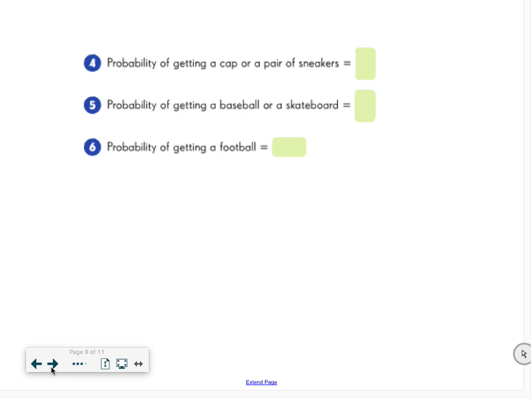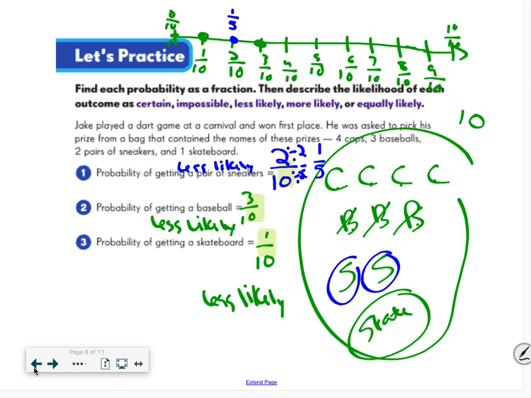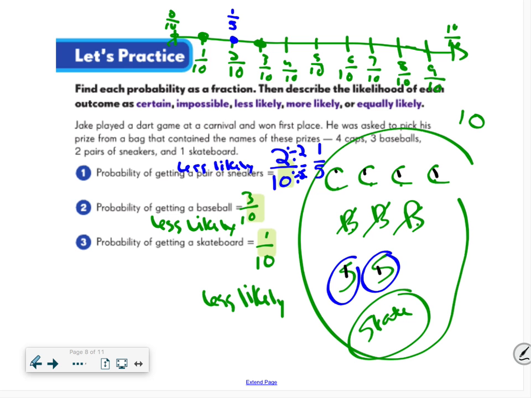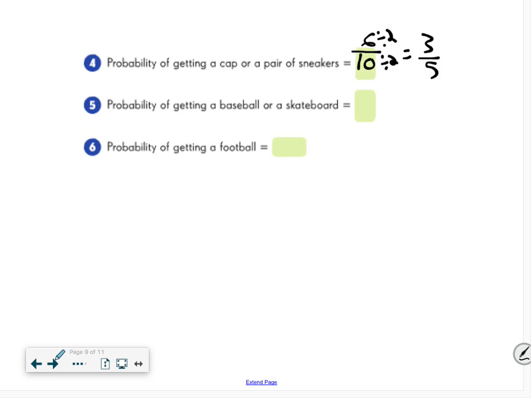Okay, probability of getting a cap or a pair of sneakers. A cap, I have 1, 2, 3, 4 caps plus 2 sneakers. So I have 6 favorable outcomes. That seems pretty good. Out of 10. And again, I can simplify. The only common factor between 6 and 10 is 2. So I'm going to divide by 2. And I get 3/5. So if I have 6/10, I'm going to put that on my number line. Ooh, here's equally likely. So that's going to be more likely because it's after equally likely. So that's more likely.